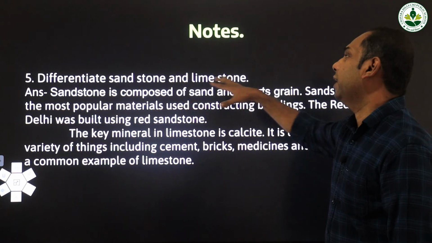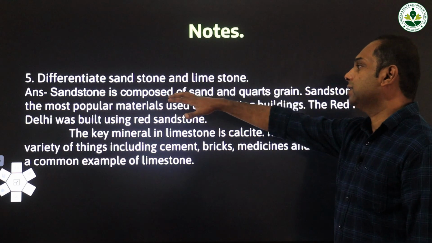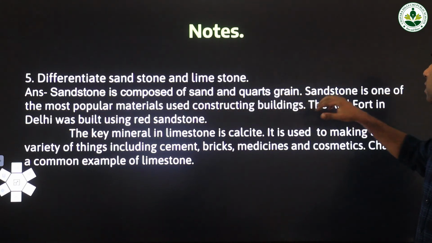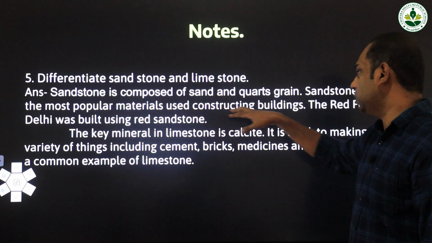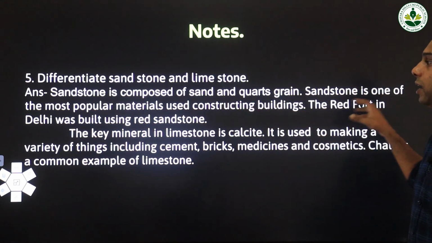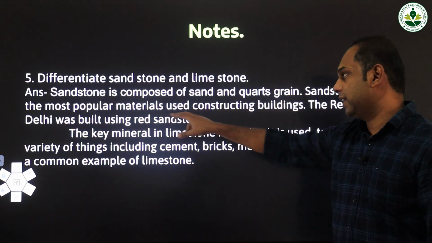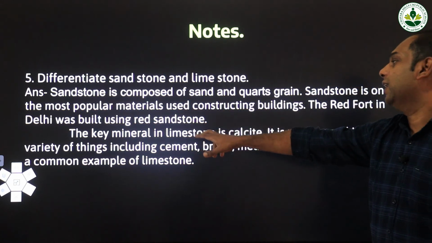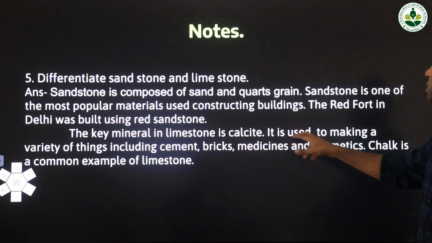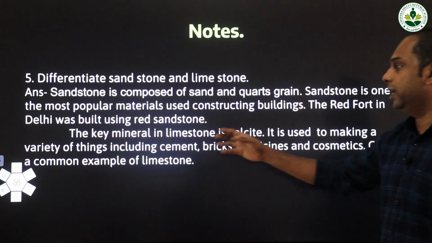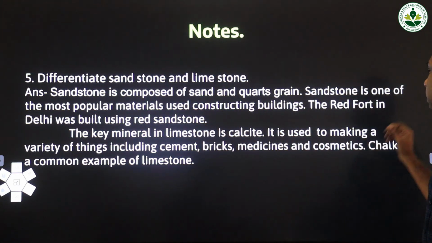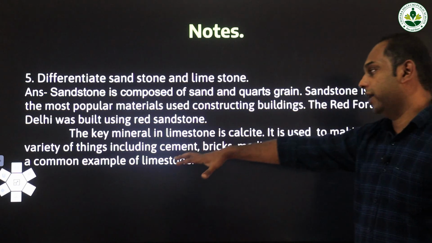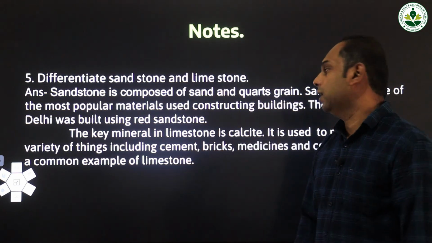Differentiate sandstone and limestone. The answer: sandstone is composed of sand and quartz grain. Sandstone is one of the most popular materials used in constructing buildings. The Red Fort in Delhi was built using red sandstone. The key mineral in limestone is calcite. It is used for making a variety of things including cement, bricks, medicines and cosmetics. Chalk is a common example of limestone.